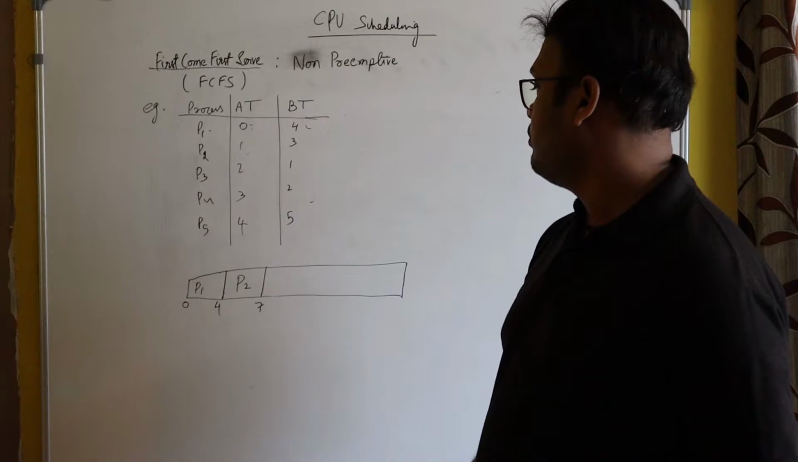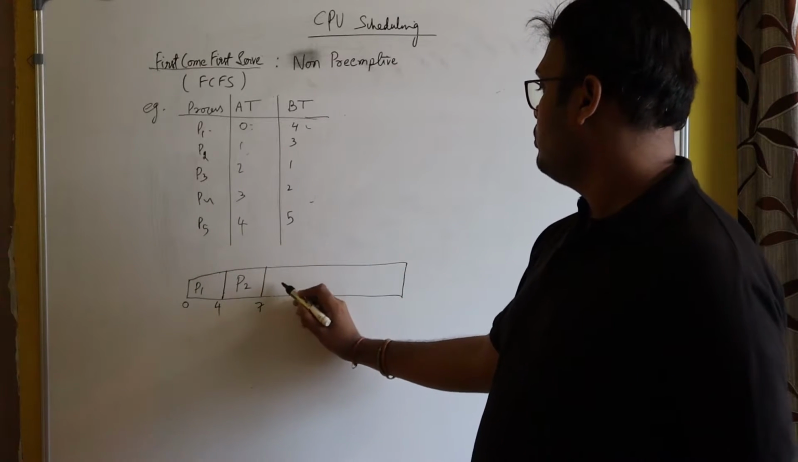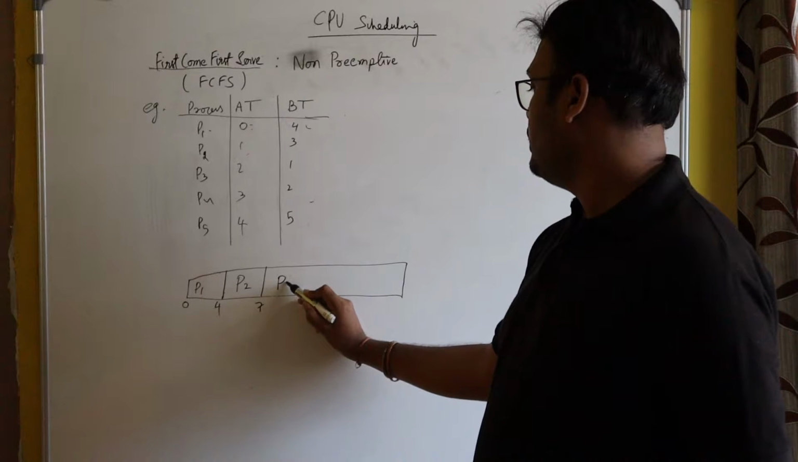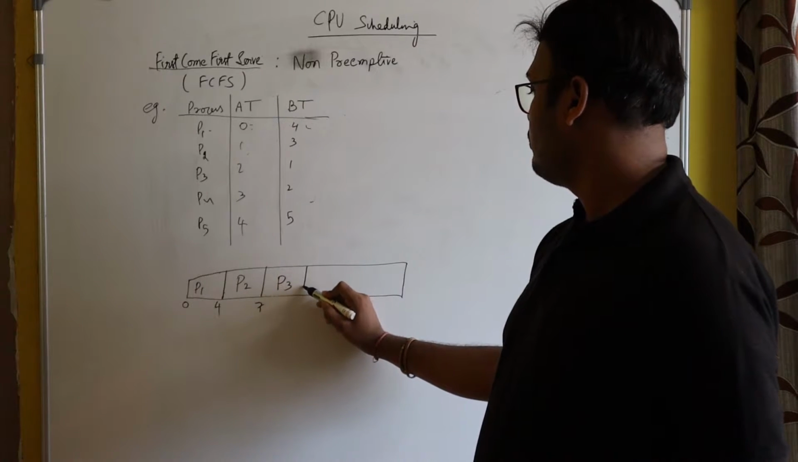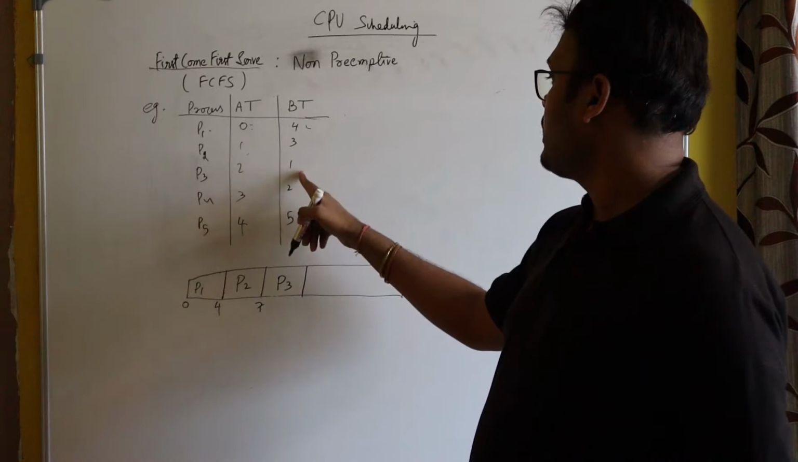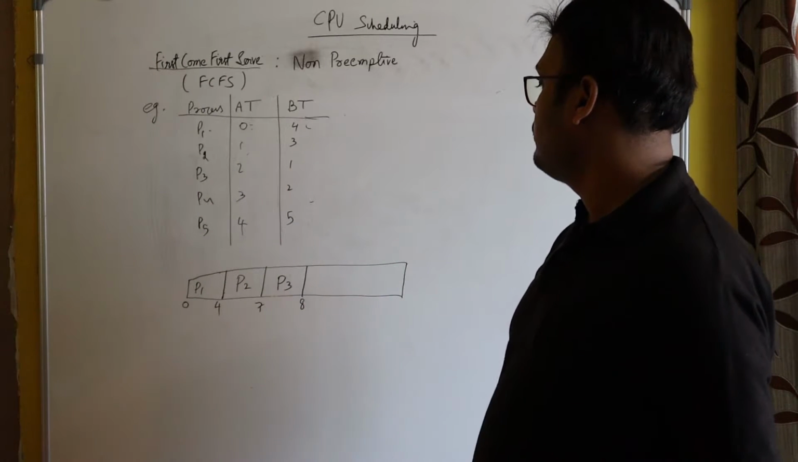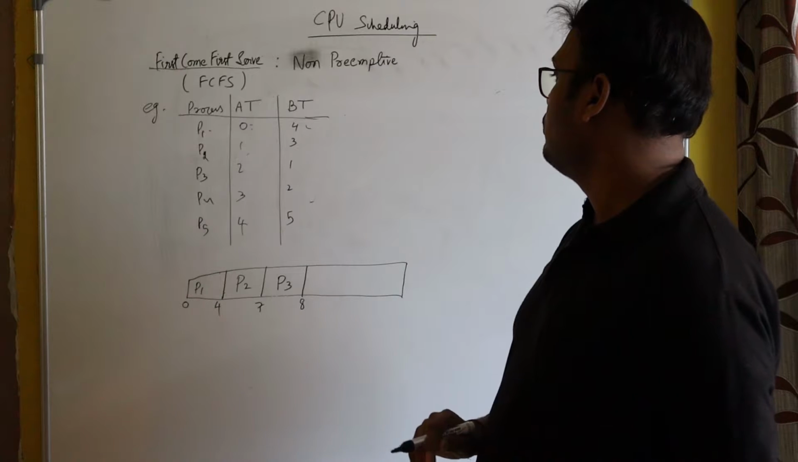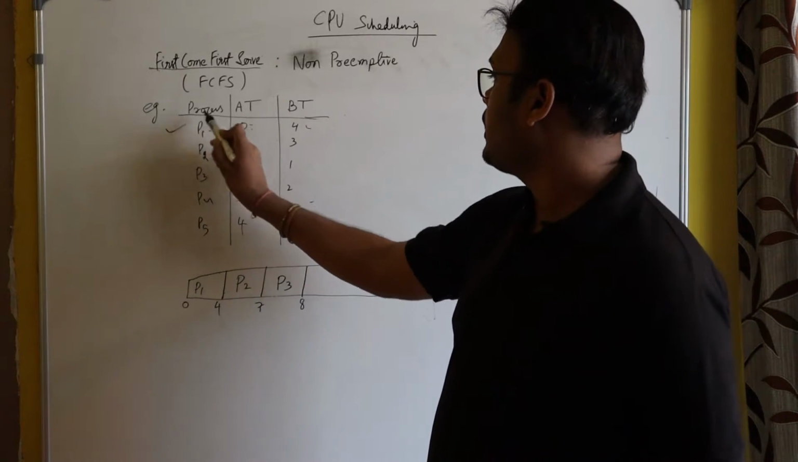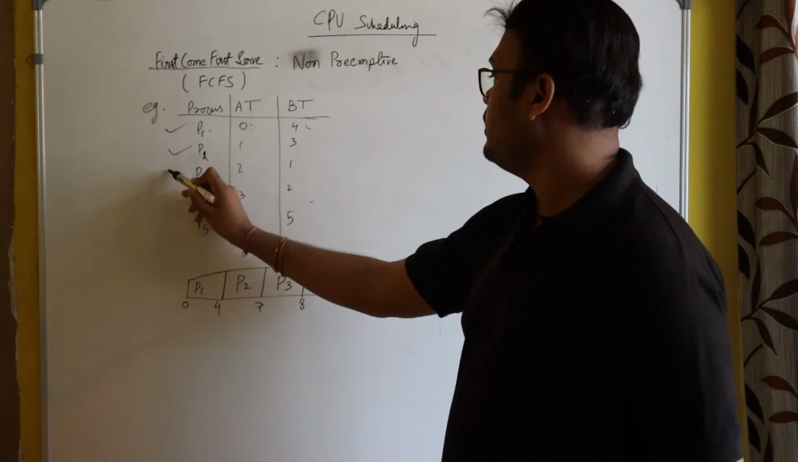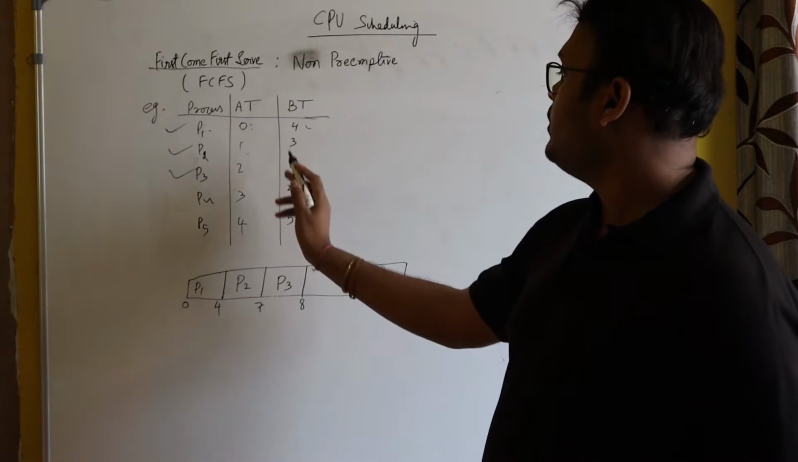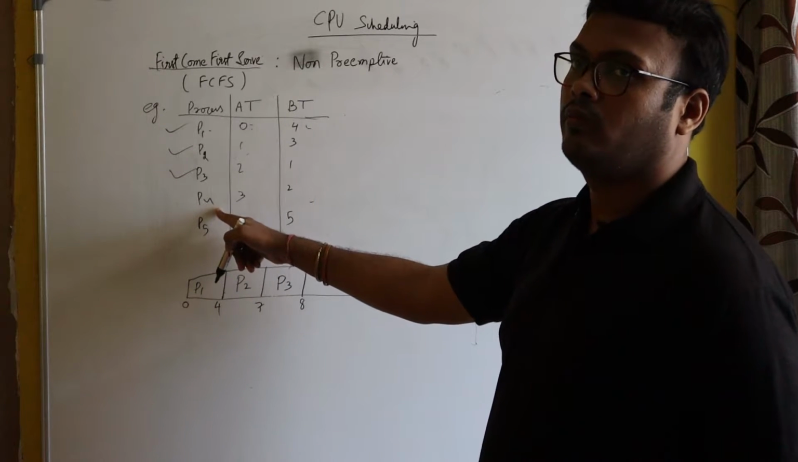And after the completion of P2, P3 will arrive. Burst time of P3 is just 1 second. So after 1 second, P3's task is over. So here P1's task is over, P2's task is over, P3's task is over. Now the CPU will be given to P4.